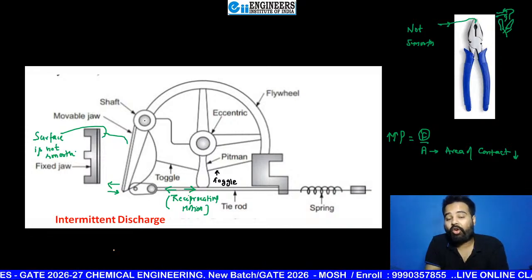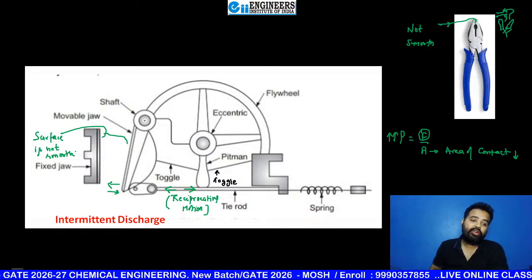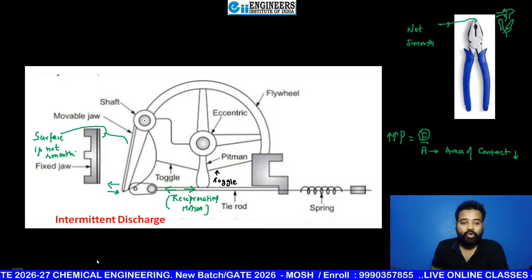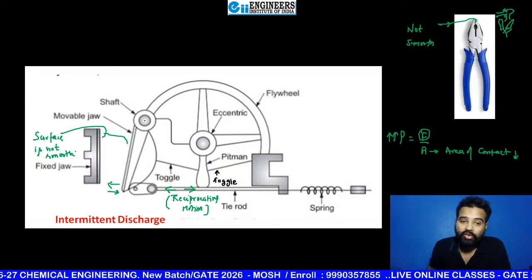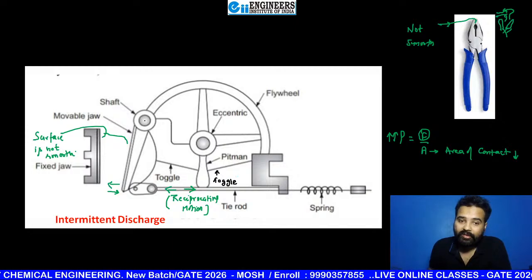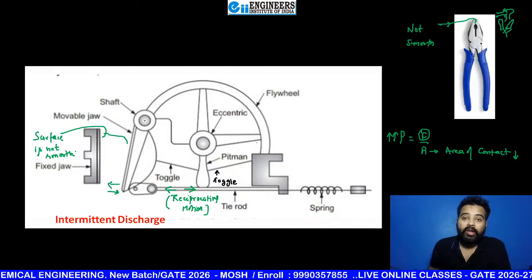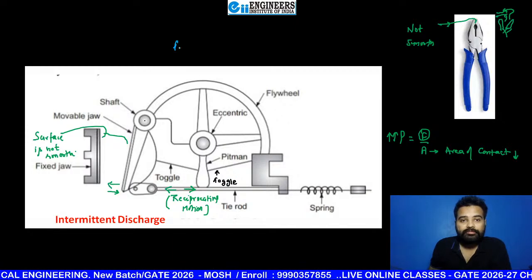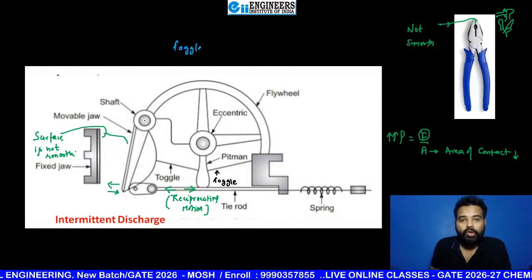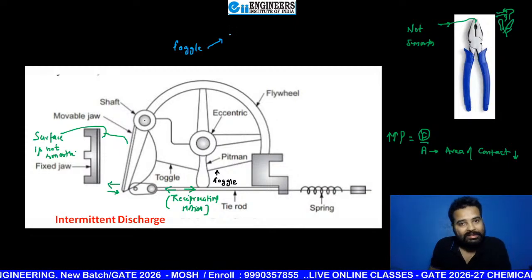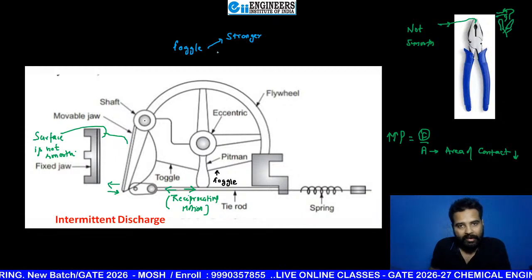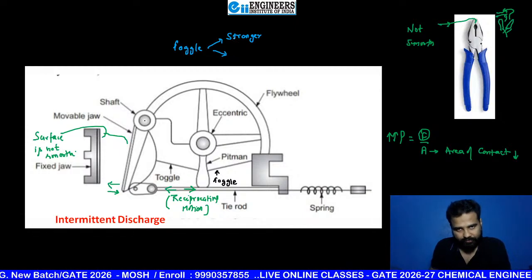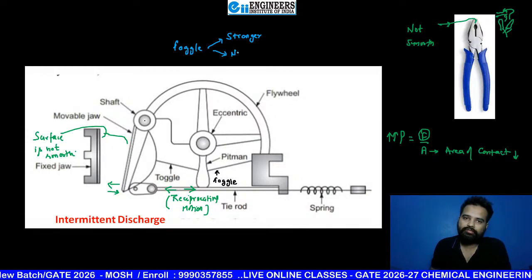So in order to avoid this, what are you going to do? You are going to use toggles. These are just like a rod. So there are two toggles here. You can see two toggles here. Out of these two toggles, beta, one toggle is stronger and the other one is not stronger.